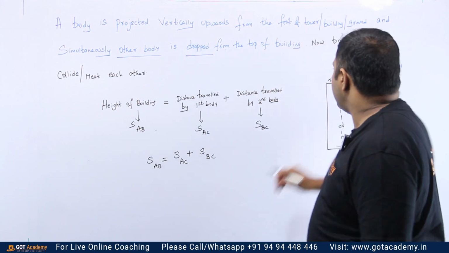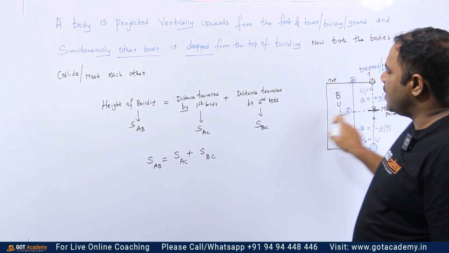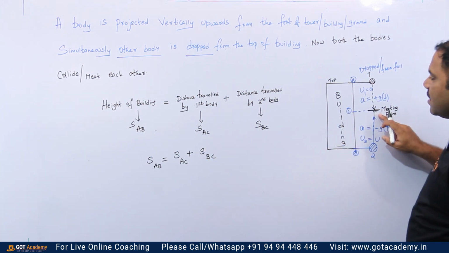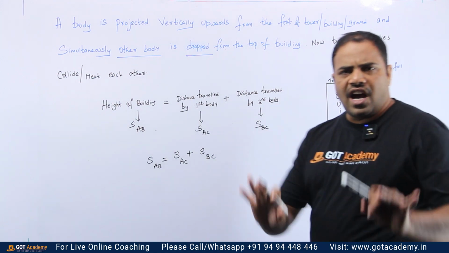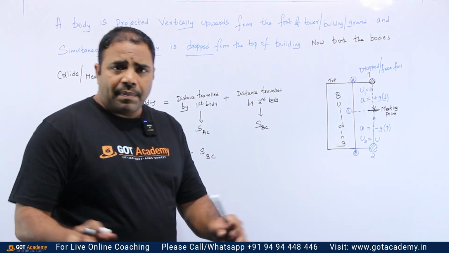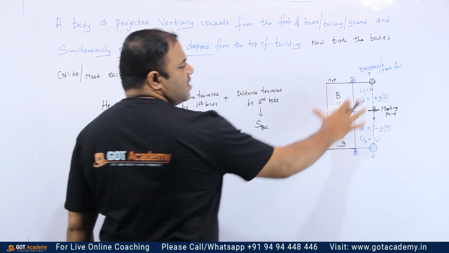So, the total distance is A to C plus B to C, no doubt in that. The first body is traveling from A to C, so that is written here A to C. The second body is traveling from B to C, that is written here B to C. I hope you understood this. Now, separately let us calculate what is the distance of A to C and B to C. Look at this diagram carefully.